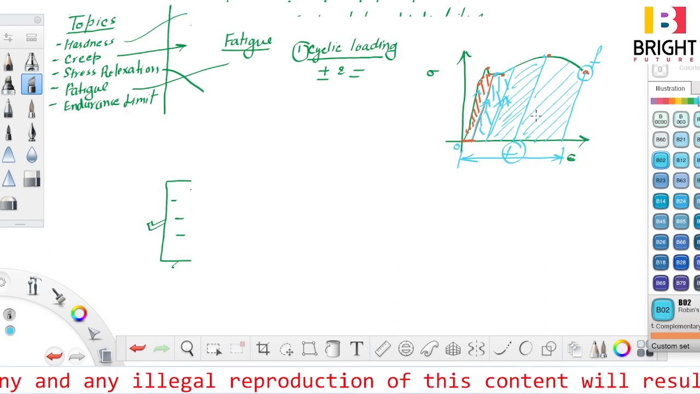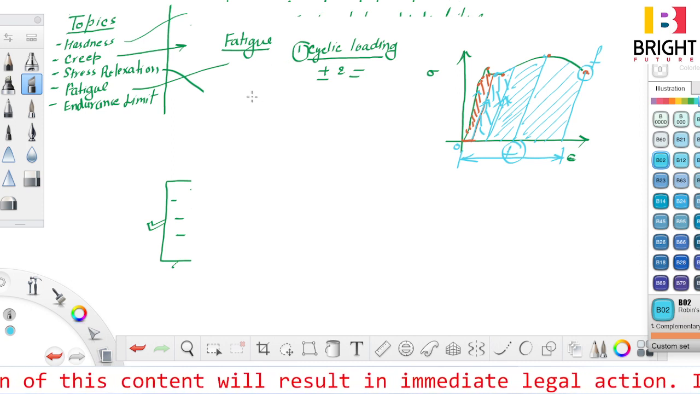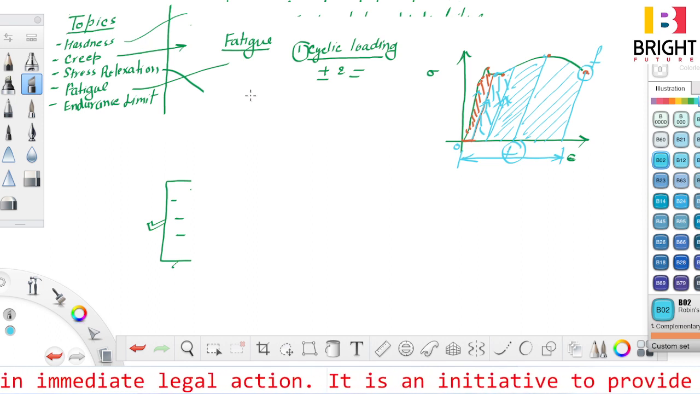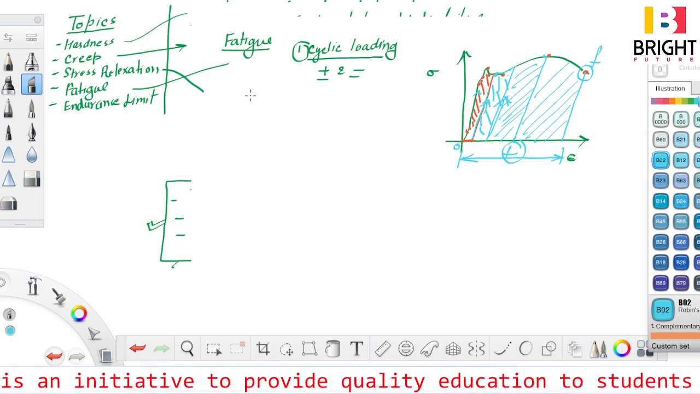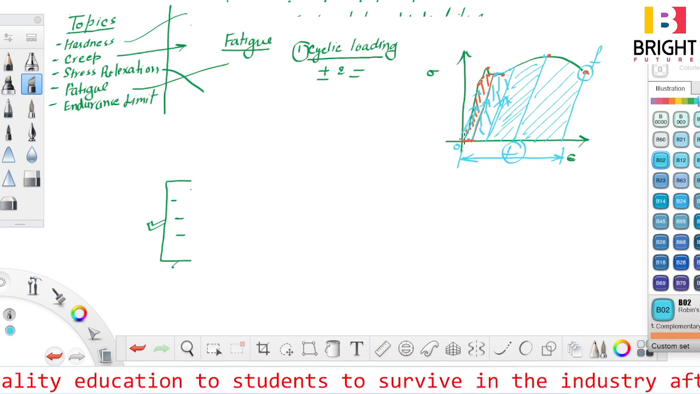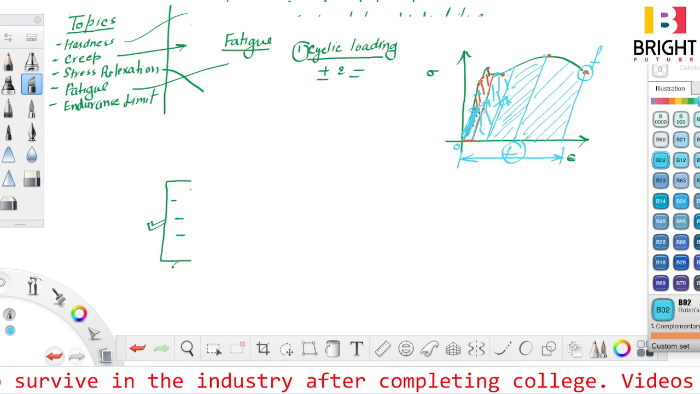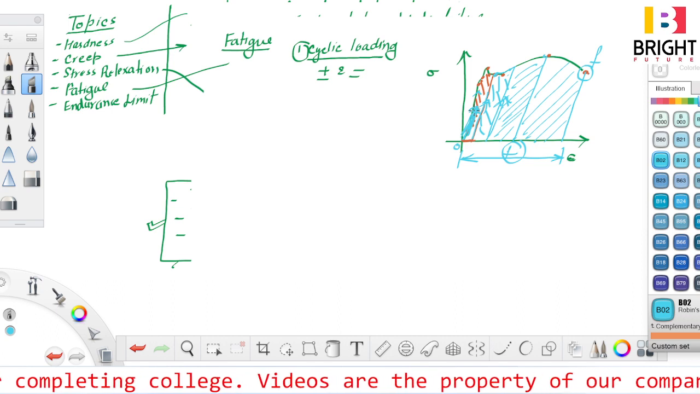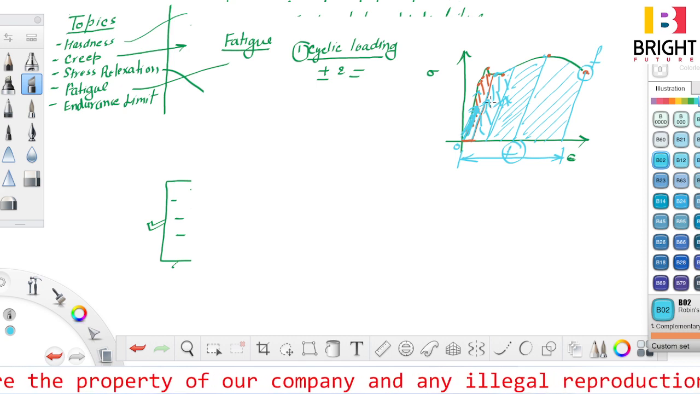Now, here one important point comes to our notice: if the stress developed is below the endurance limit, then failure will not occur even at a large number of cyclic loadings. If we load the material only up to this point, this is the endurance limit stress, loaded up to this point, loaded up to this point, then even after an infinite number of cycles the material will not fail, because there is no strain energy stored in the material, right? That particular stress is known as the endurance limit.